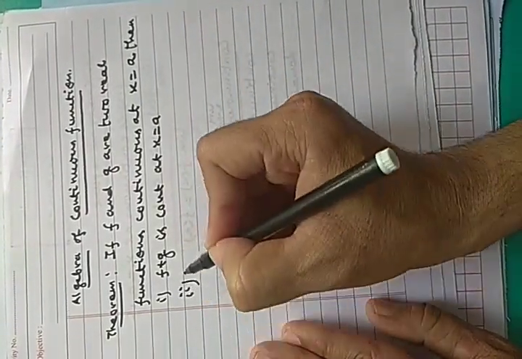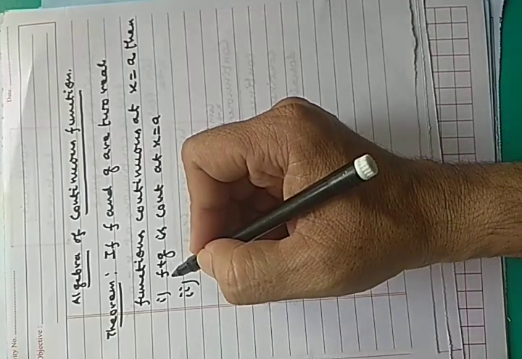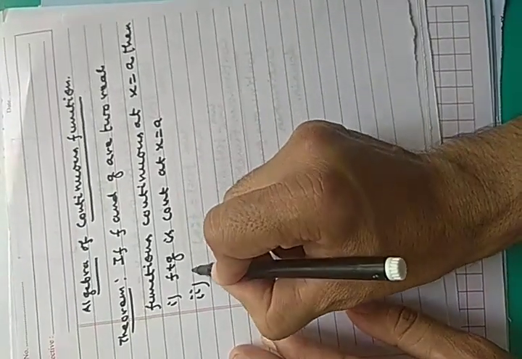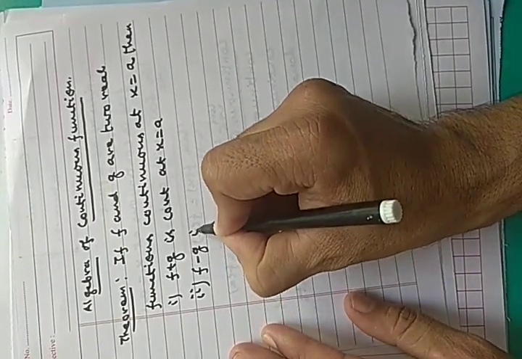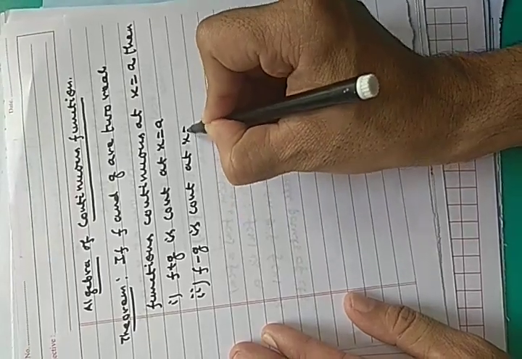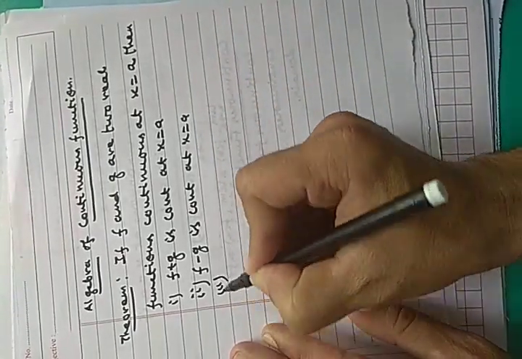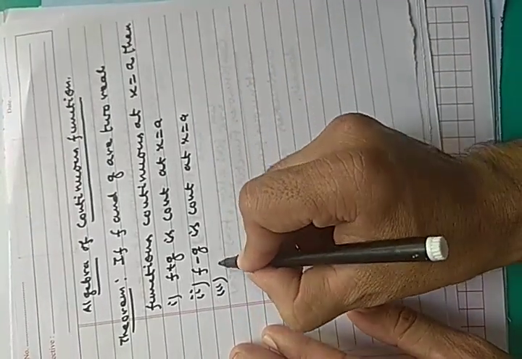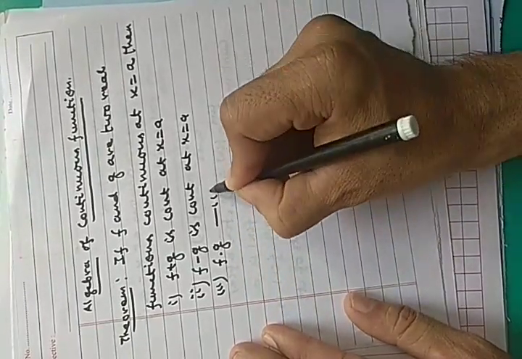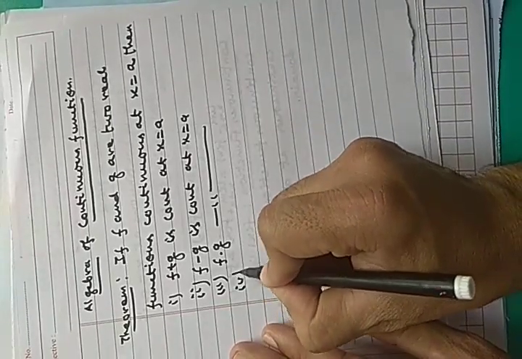Second, f minus g is continuous at x equals a. Third, f into g, f multiplied by g, is continuous at x equals a.